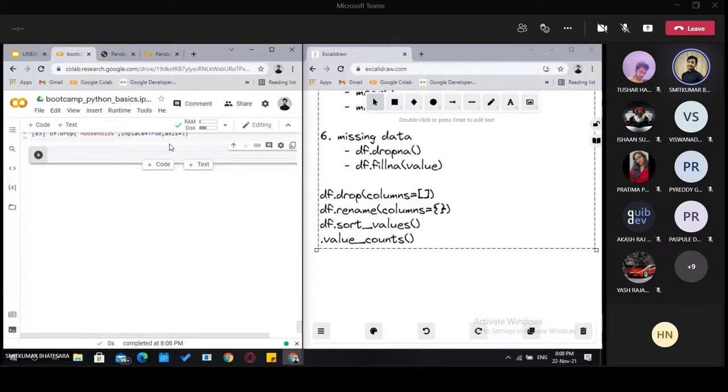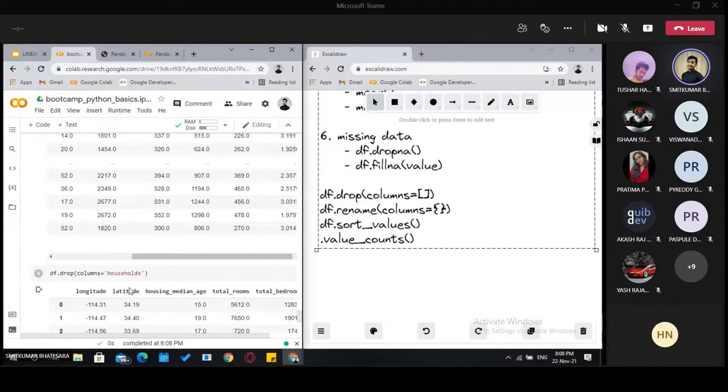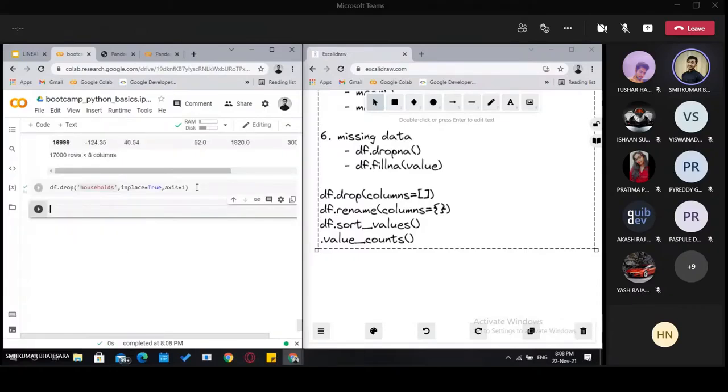It doesn't return any data frame, whereas the earlier operation returns the data frame. When it doesn't return a data frame, we cannot perform any chaining operations. That combination of operations together is called chaining operations. One by one, the operations happen, and each considers the output of the previous operation.